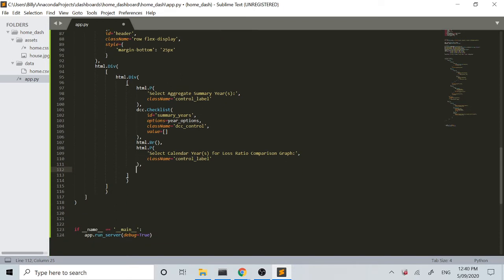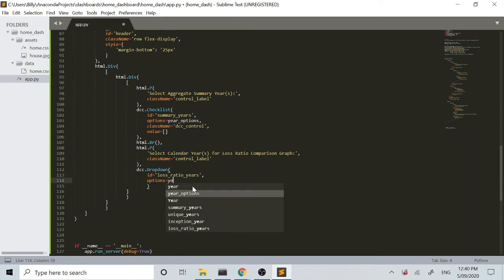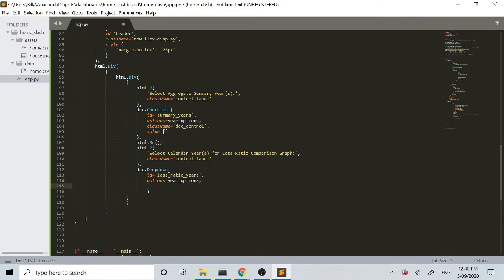We'll keep going and I'll show you in a moment. So we'll go dcc.Dropdown here. This is the actual component. Similar to a checklist, but we're using a dropdown now, and we'll go ID, and we'll call this one loss_ratio_years. Options are going to be year options. Multi equals true, and value equals our unique years.